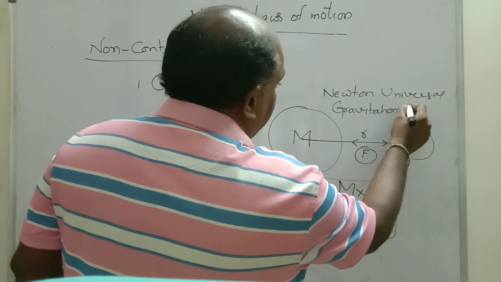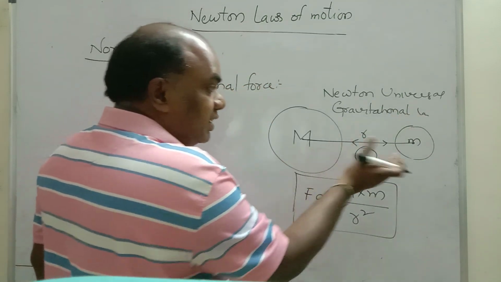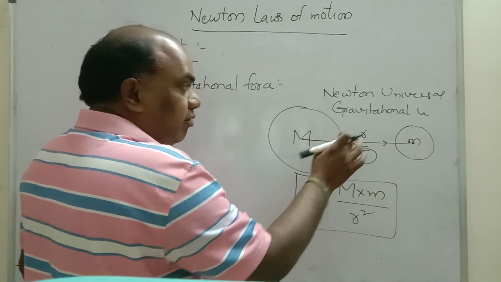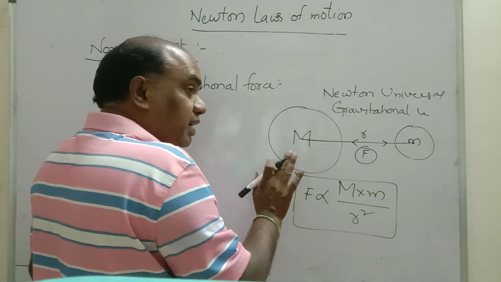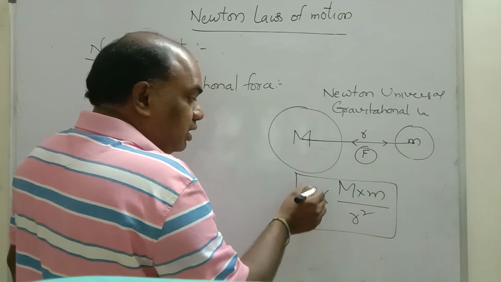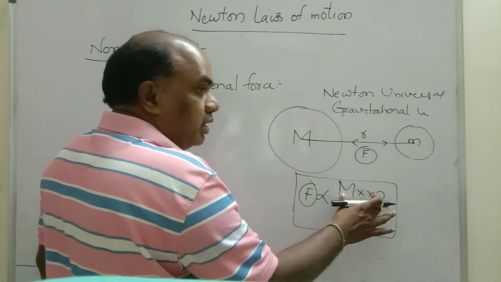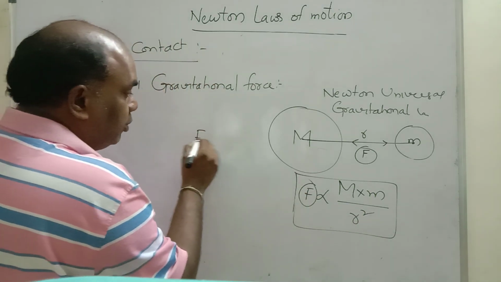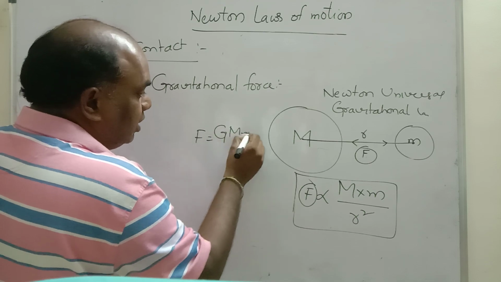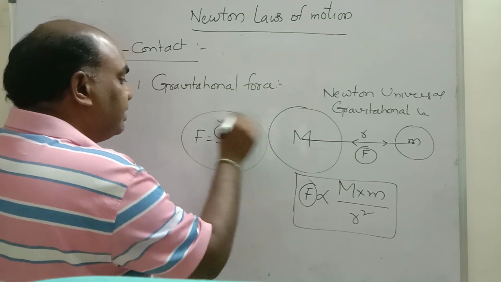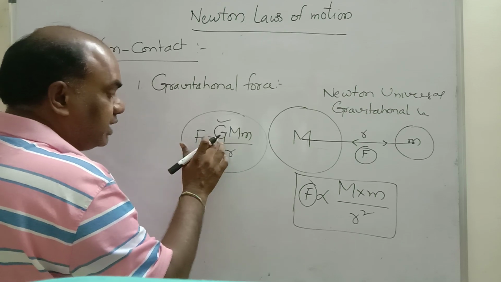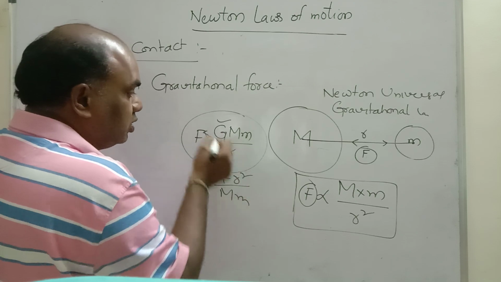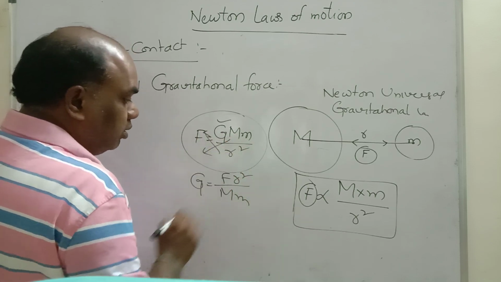What is Newton's universal gravitational law? Every body in the universe attracts another body with some force. That force magnitude is directly proportional to the product of their masses and inversely proportional to the square of the distance between them. If you remove proportionality, one constant is required. That constant is G, the gravitational constant. G equals F r square by m into m; if you cross multiply, r square goes into the numerator and m m comes into the denominator.